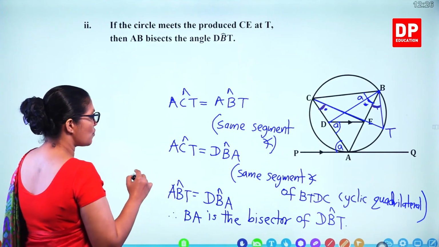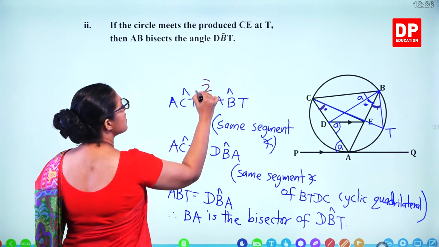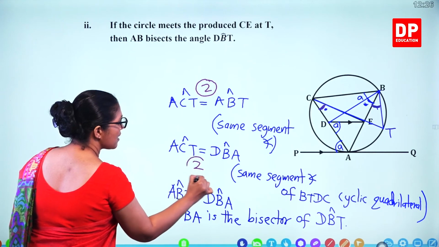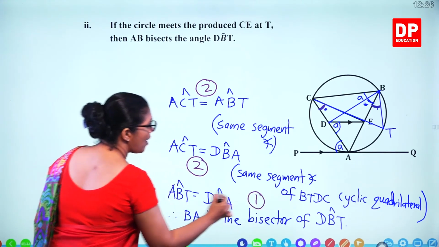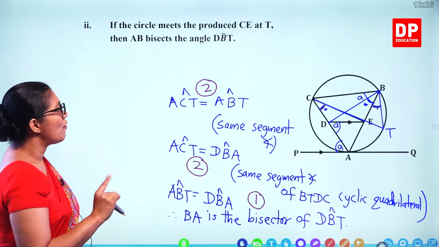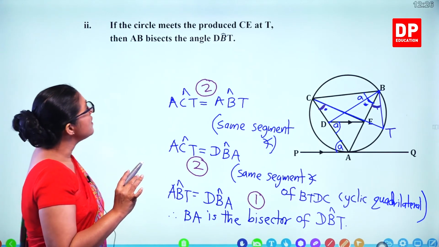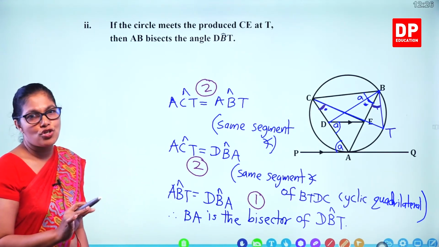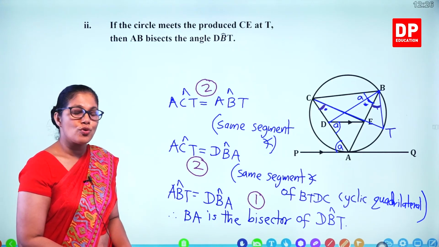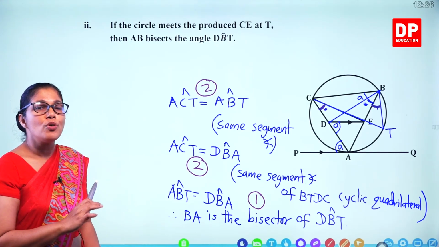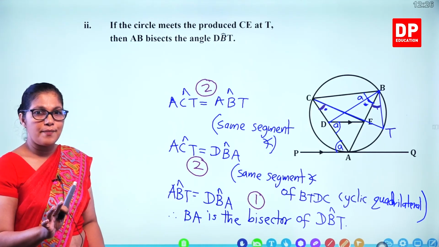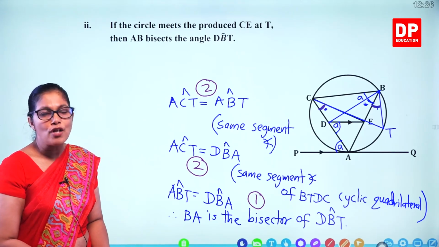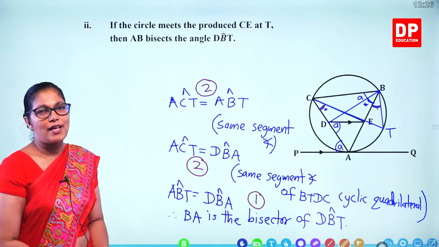So showing this one 2 marks, 2 marks and 1 mark here. So 5 marks for this question as well. So this is the last question in paper 2. So make sure that you do all questions and then only watch my video to check your answers.